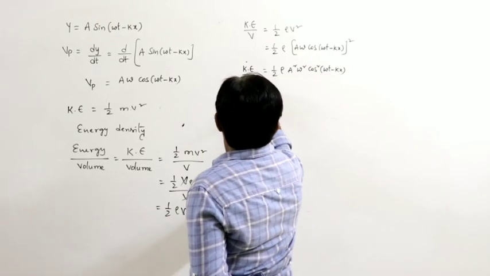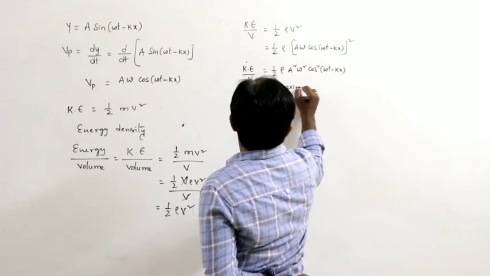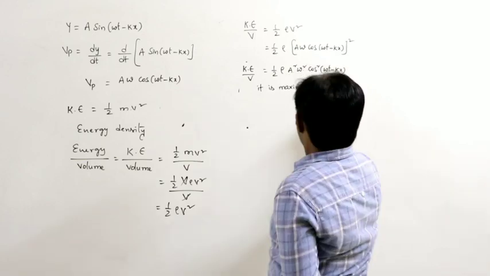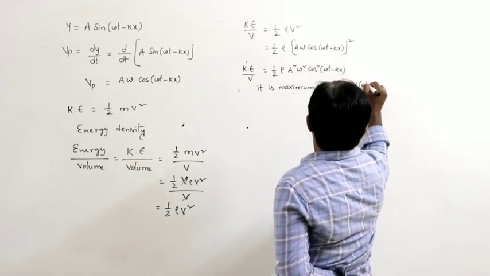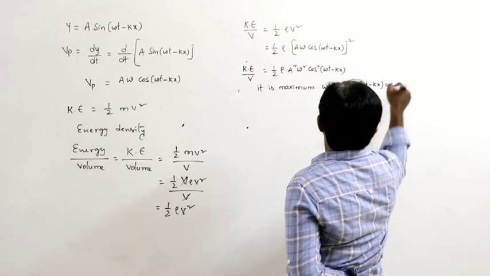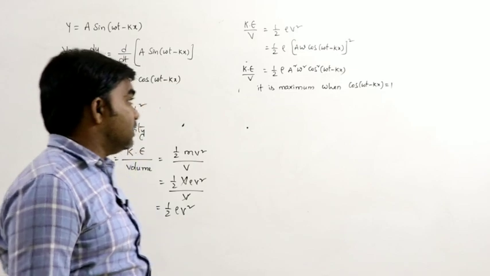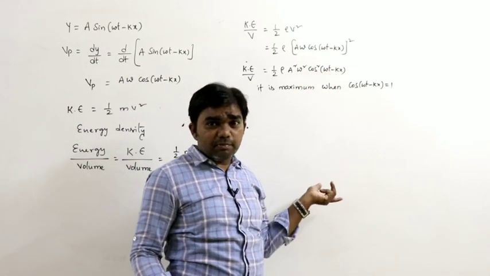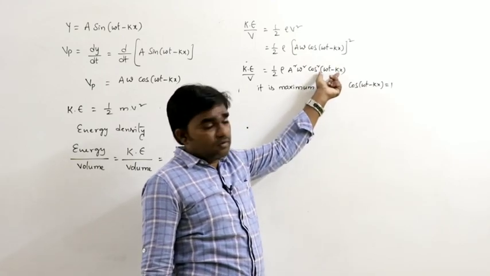But when is it maximum? It is maximum when cos(omega t minus kx) equals 1, because 1 is the maximum possible value of cos theta.